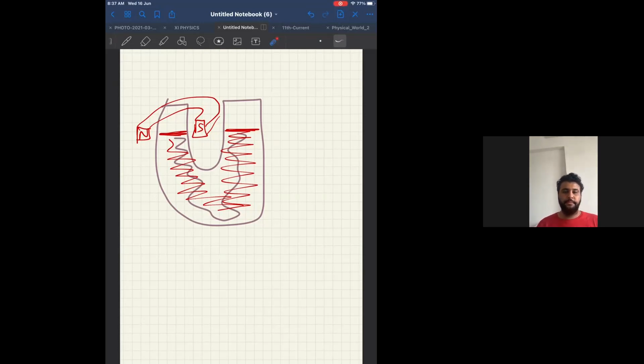C. Answer will be C itself, because the origin of diamagnetism is orbital motion, not spin. Spin is what for paramagnetic. For diamagnetic, what is the origin? For diamagnetic, the origin is orbital motion.